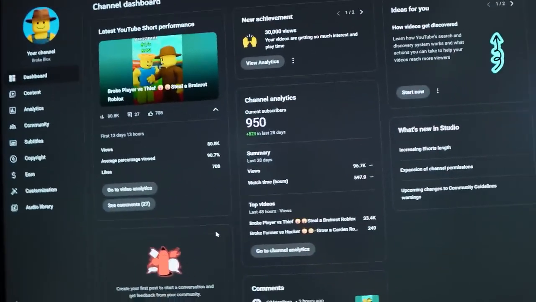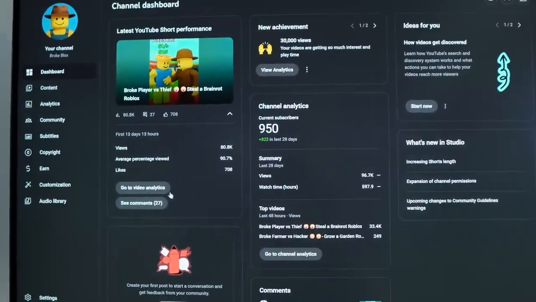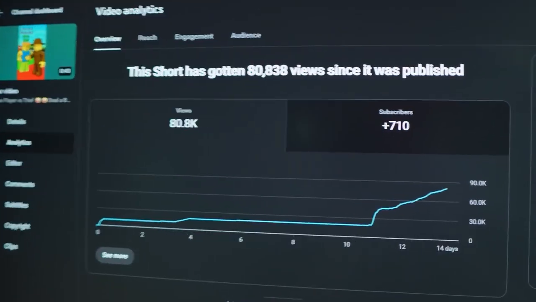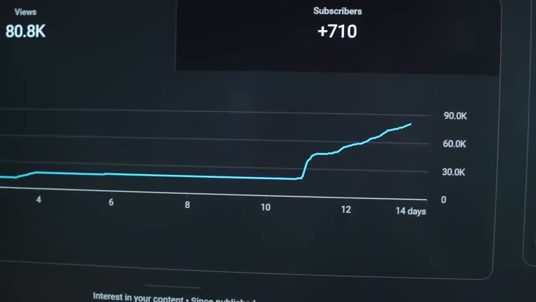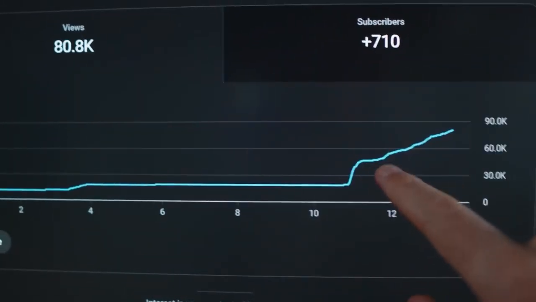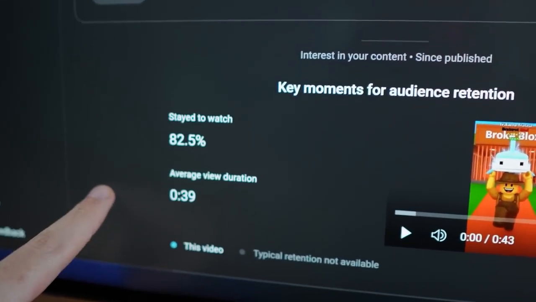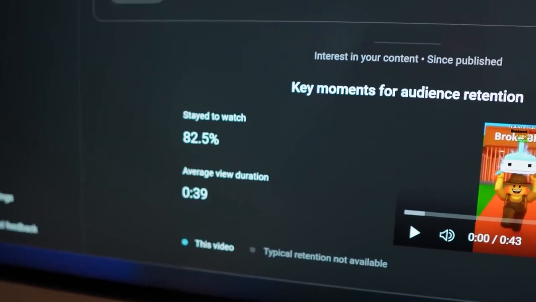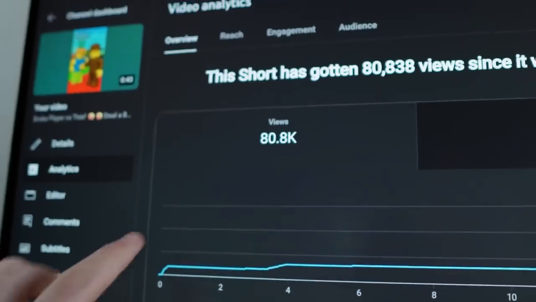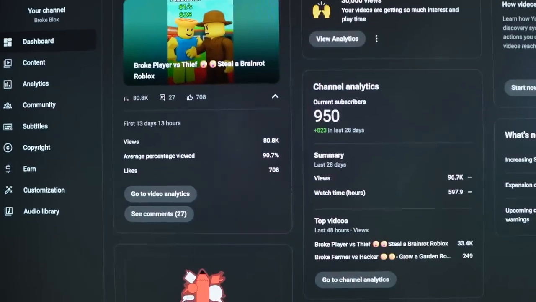It has been 48 hours since we last checked in, and the video has now reached 80,000 views. If I come into the video analytics, you can see the pattern of our video's performance so far, where each day it's like another leg up. Well, we have been being pushed consistently each day into the algorithm. For our swipe through rate and average view duration, they have both continued to remain strong despite our video almost doubling in views. So once again, I don't think this video is going to slow down anytime soon.